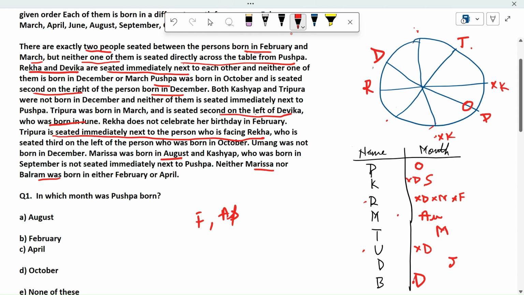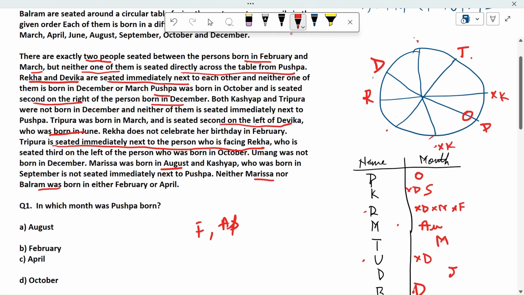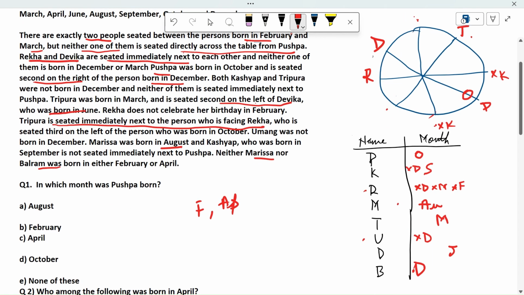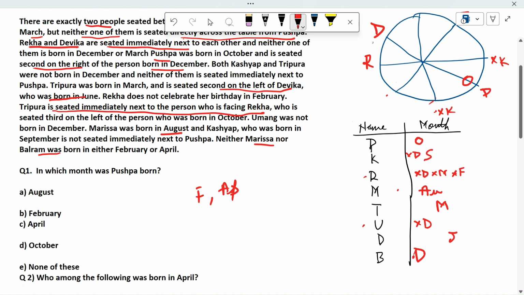June is done. August is done. September is also done. October is done. December is also done. So we are left with only two. This is Feb. So if R is not in Feb, then R is in April, and Umang is in Feb. Okay, so we have allotted all the points. I hope everyone understands this. So we just need to go for the seating arrangements.